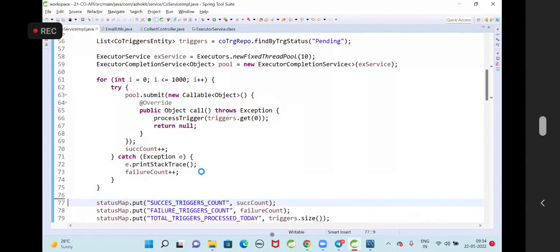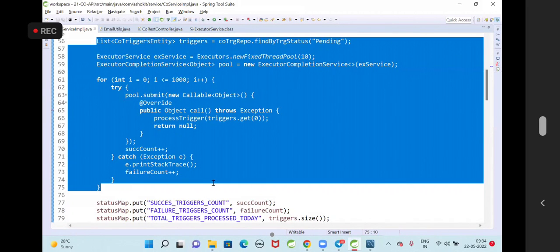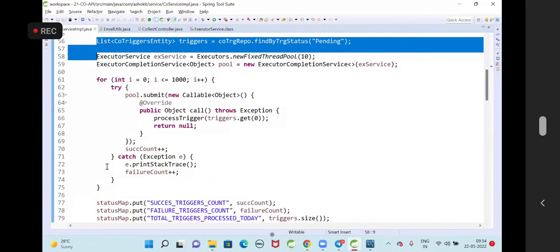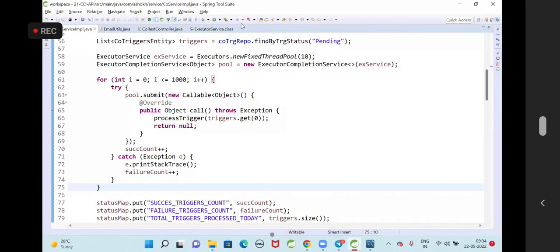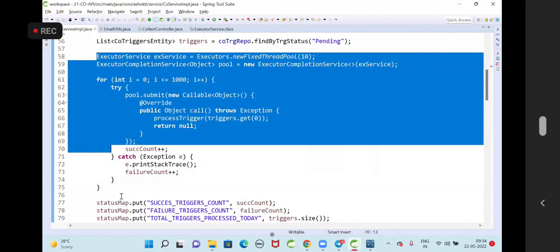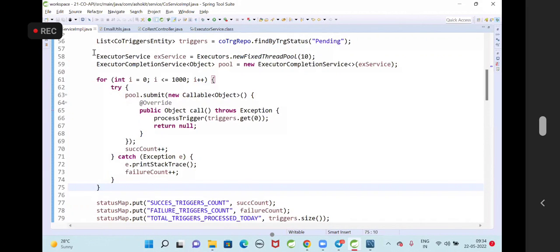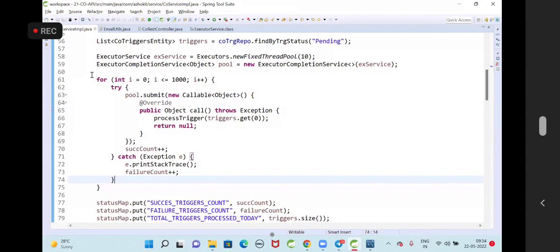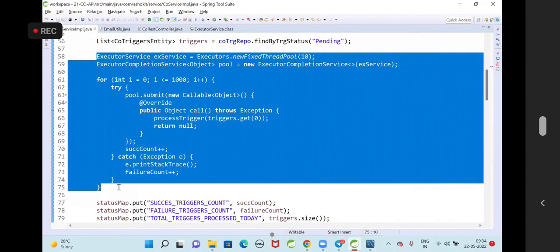Guys, do you understand how to implement multi-threading in a real-time project now, and a perfect scenario to implement it? In our project, we have a correspondence API which is responsible for sending notices to the citizens. Generating notices one after another is time-consuming. To reduce that time, we implemented multi-threading. By using it, we are able to process the triggers in parallel and quickly. To implement multi-threading, we are going to use ExecutorService.